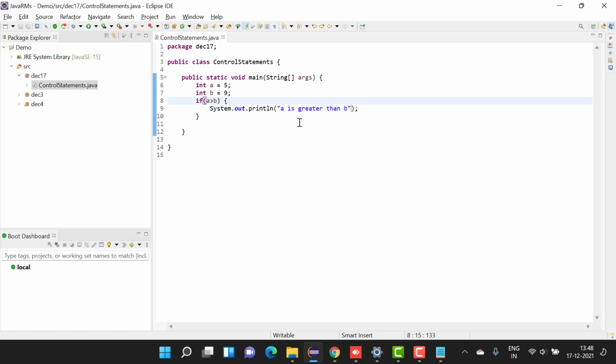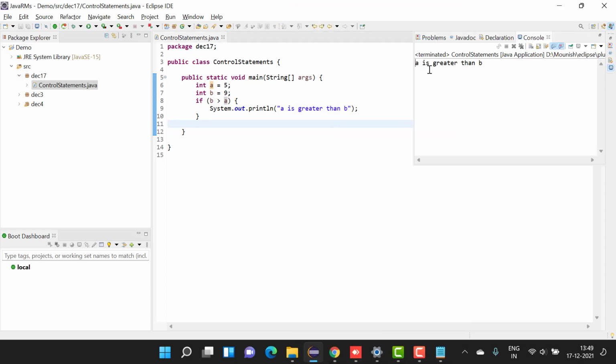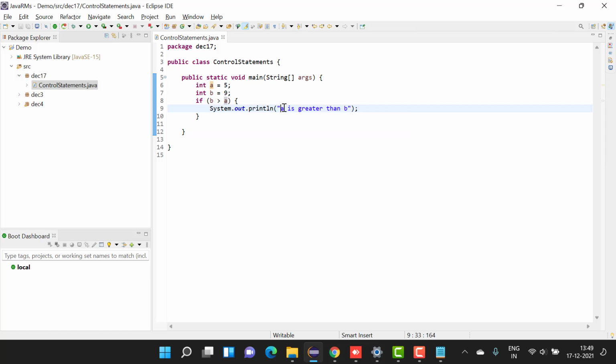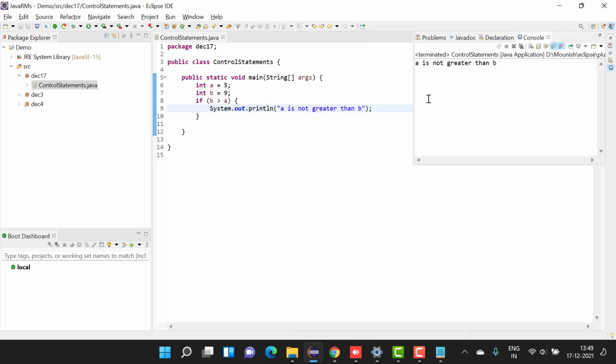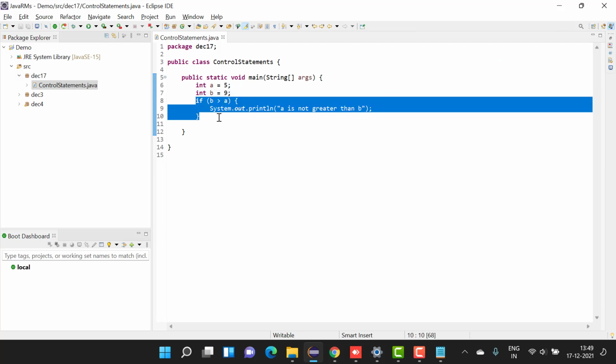So first of all, let us make this condition true. I'll say b is greater than a. Now this condition is true. So now let me run this application. Now you can see that the statement is wrong. Let's make it not. Now you can see that a is not greater than b, that means that b is greater than a.